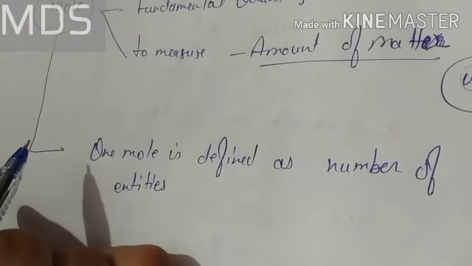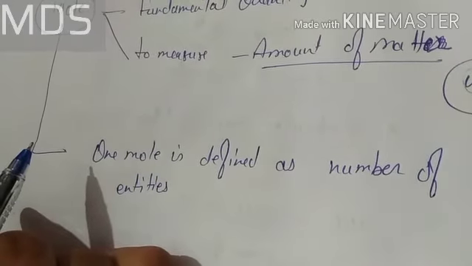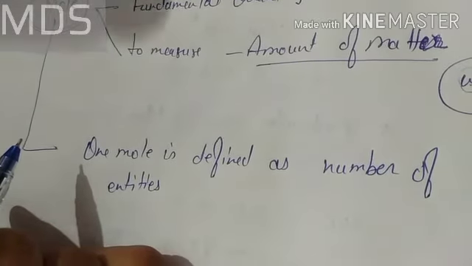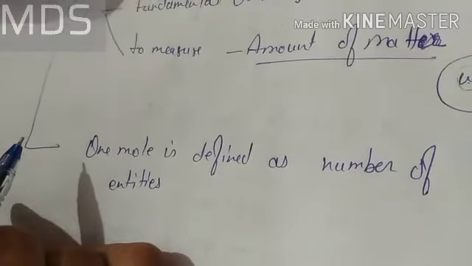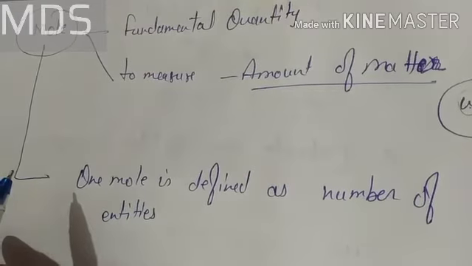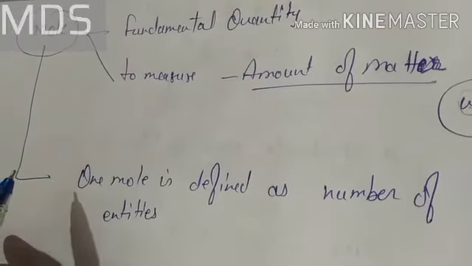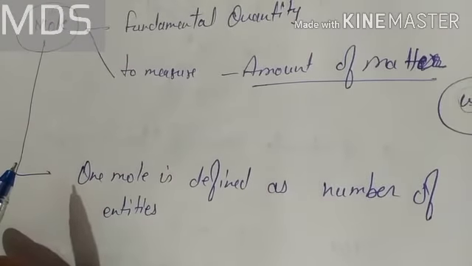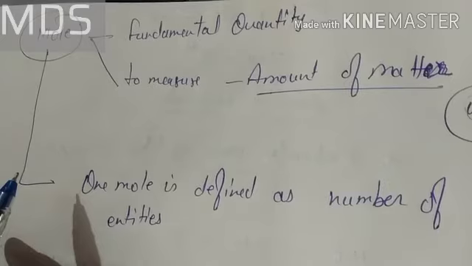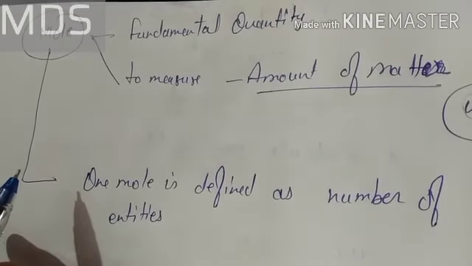If you are counting ants, the number of ants. But we need this concept of mole for things which are quite invisible but existing, like atoms and molecules. So the number of atoms, or number of molecules, or number of ions, if you are counting.